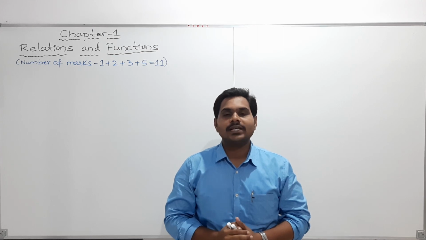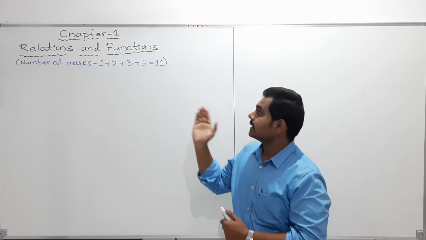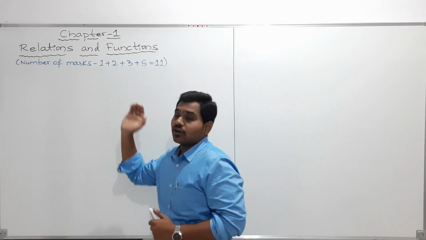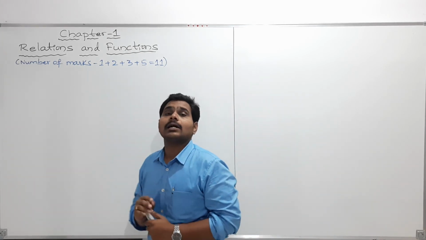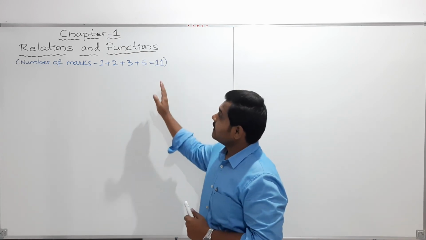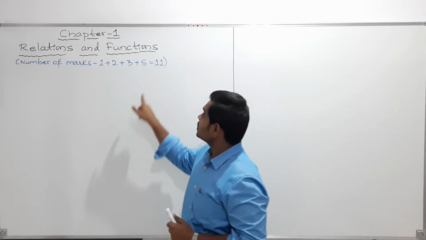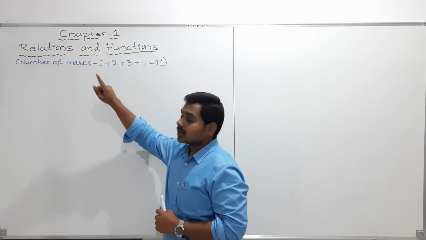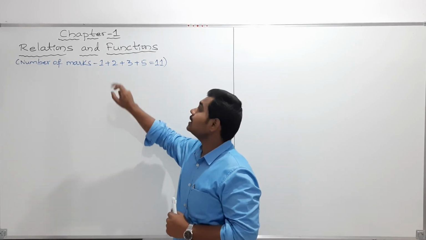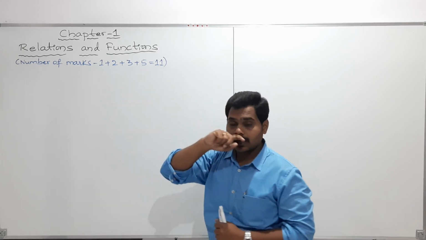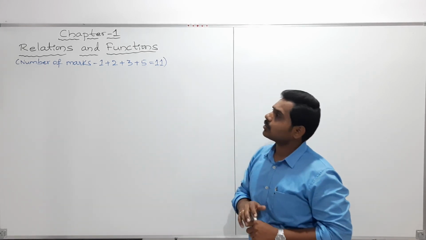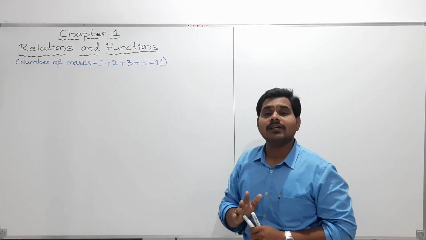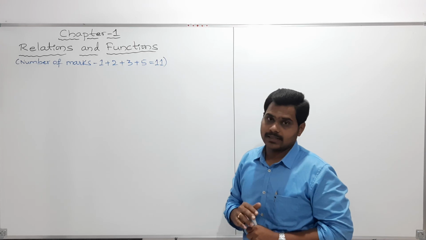Dear students, today's class we are going to discuss relations and functions. For your annual examinations, the Karnataka PU Board examinations, the weightage for this topic is a total of 11 marks. There will be one 1-mark question, one 2-mark question, one 3-mark question, and one 5-mark question. It is a very important topic, because one fixed 5-mark question will be there.